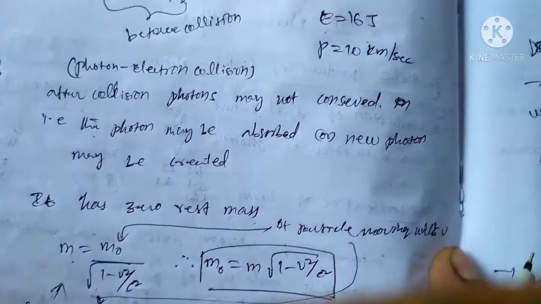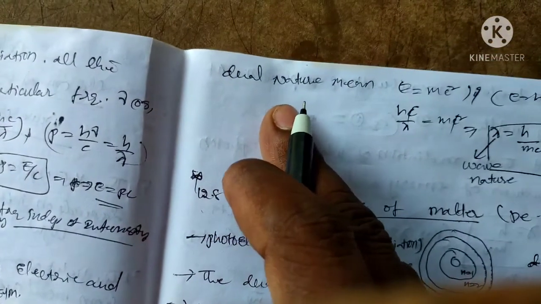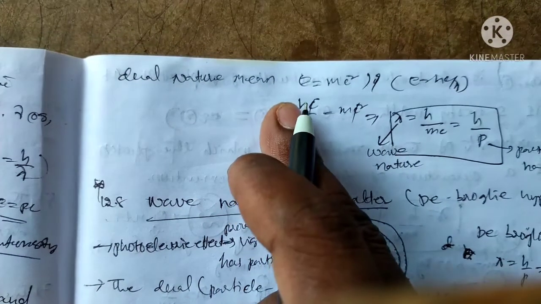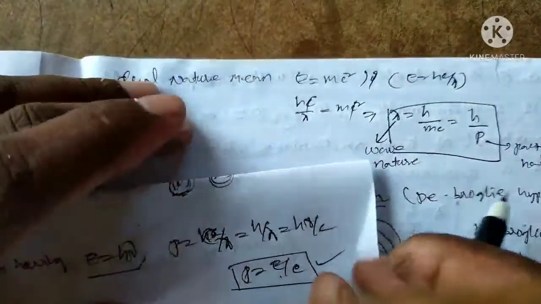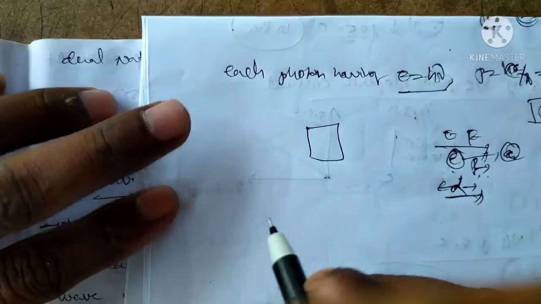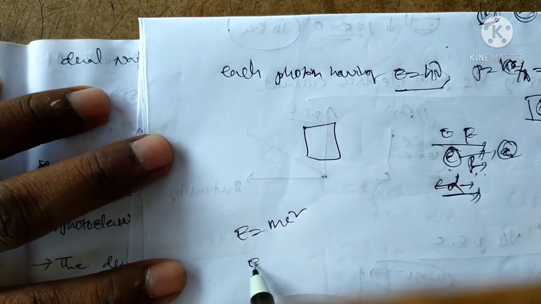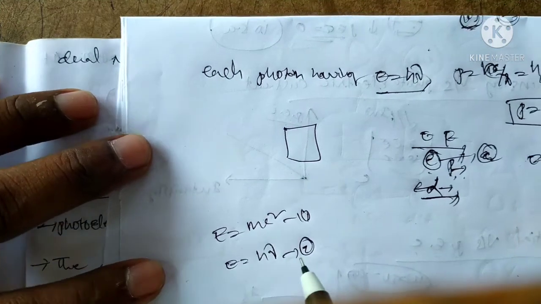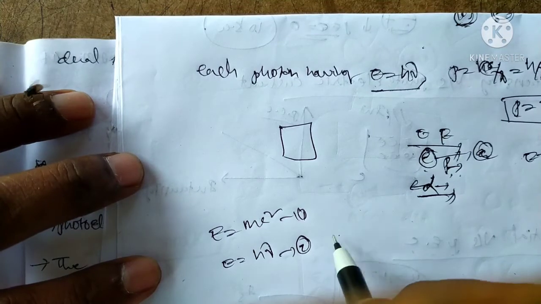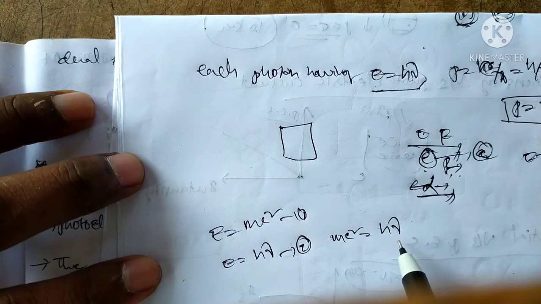Next, the dual nature, which means E is equal to mc square. According to the dual nature of the photon, suppose it has mass, E is equal to mc square and E is equal to h nu. Equation number 1, equation number 2. Comparing, E is equal to h nu, so mc square is equal to h nu.